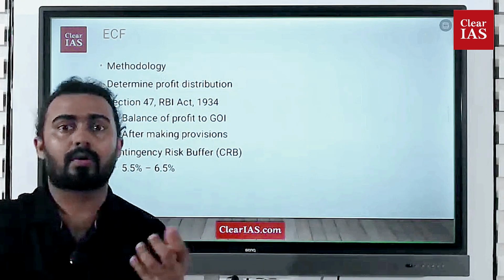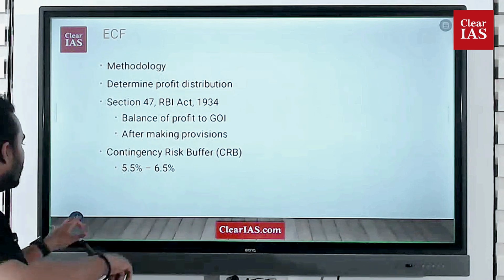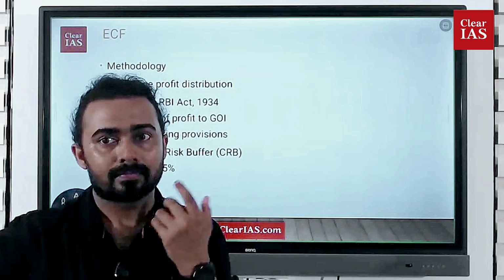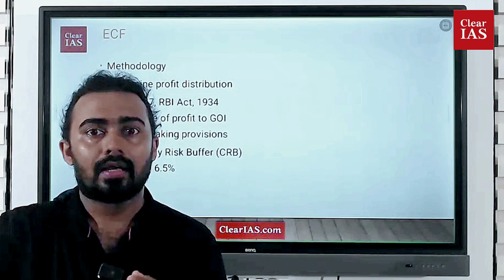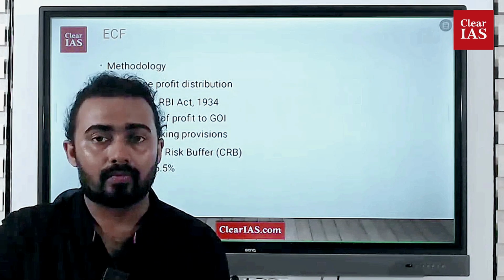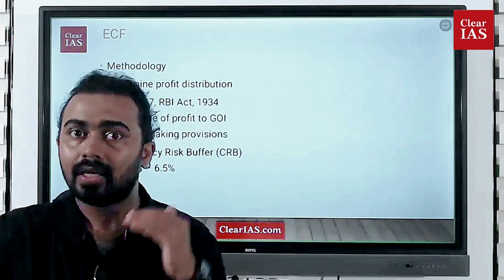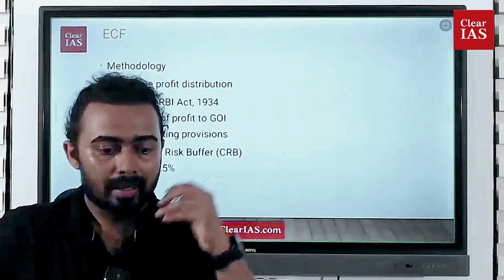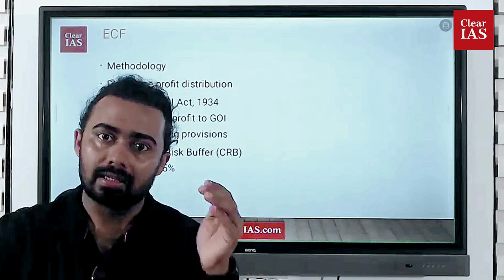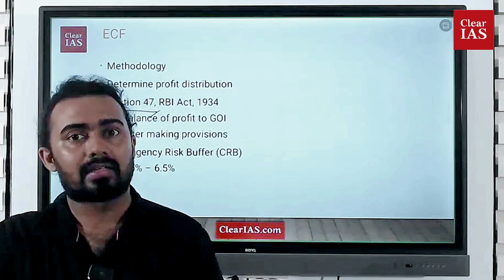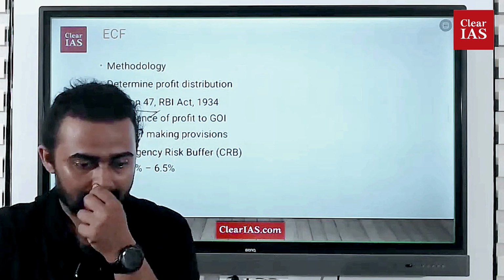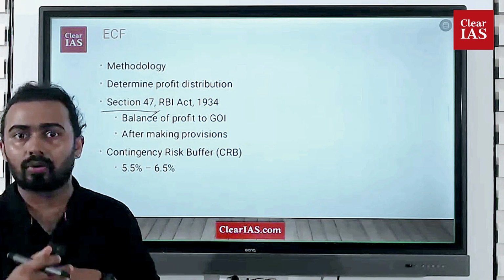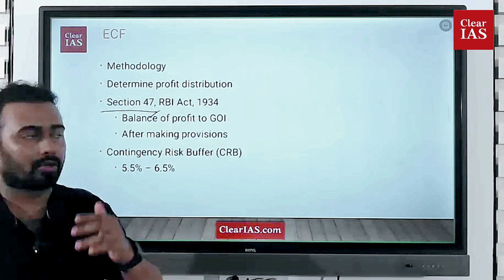And under which provision is all this happening? It is happening under Section 47 of the Reserve Bank of India Act, 1934. You should keep in mind that the Reserve Bank of India was not established after independence. It was a pre-independence institution, established in the 1930s based on the 1934 Act. In that Act there is a section called Section 47, which says that whatever balance of profit the Reserve Bank of India has, it should transfer to the Government of India.